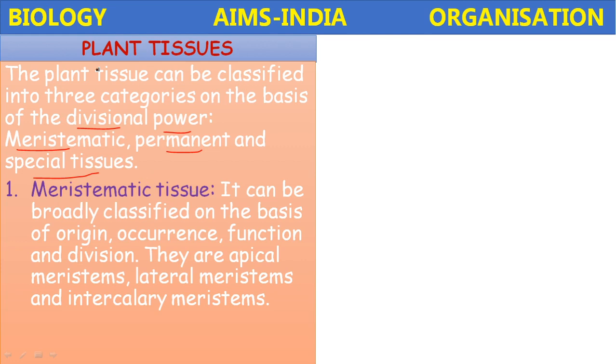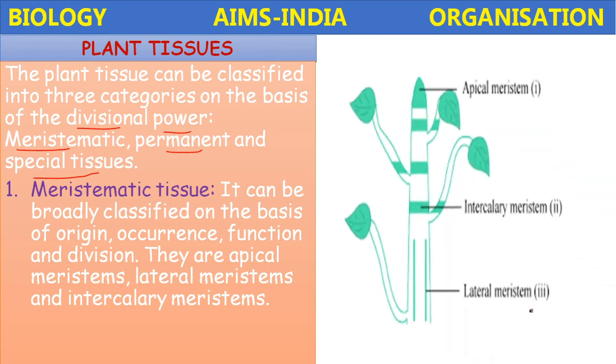Meristematic tissue is the tissue which consists of actively dividing cells. It is divided into three main types based on the origin, occurrence, and function, and even the division also. They are apical meristems, which are present below the tip of the stem and root. The lateral meristems are present in the stem. Intercalary meristems are also present in the stem, in different regions.